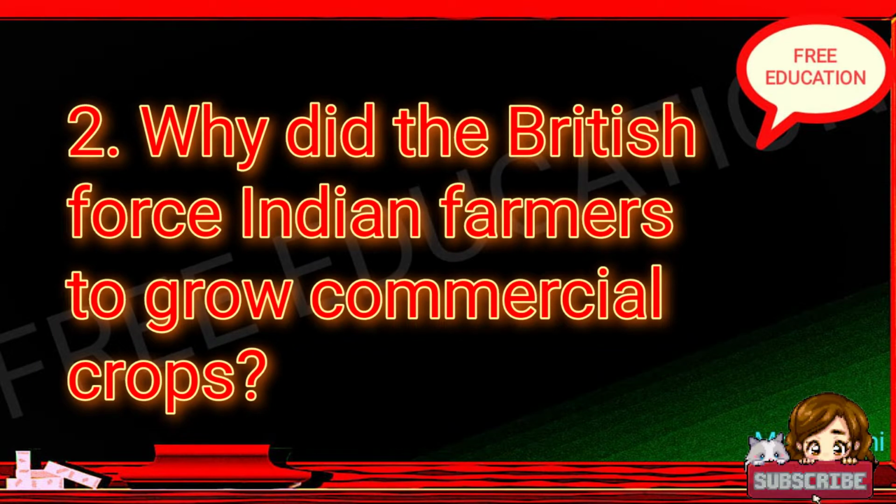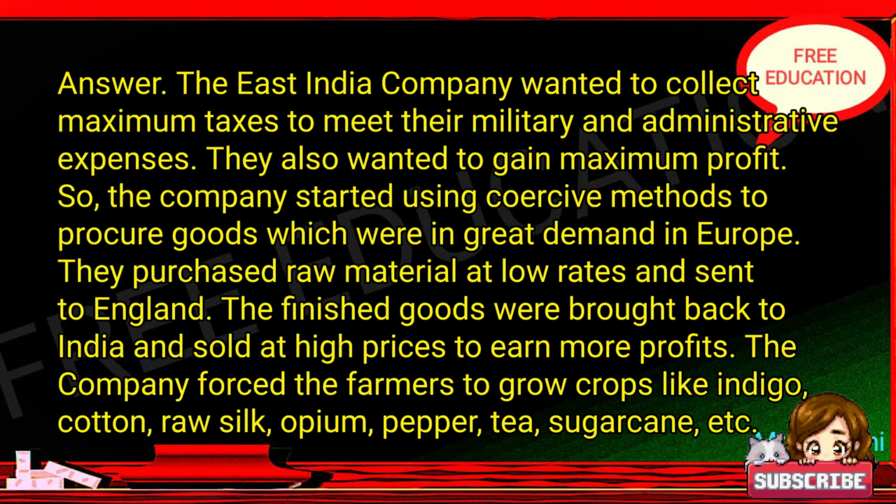2. Why did the British force Indian farmers to grow commercial crops? Answer. The East India Company wanted to collect maximum taxes to meet their military and administrative expenses. They also wanted to gain maximum profit. So, the company started using coercive methods to procure goods which were in great demand in Europe. They purchased raw material at low rates and sent to England. The finished goods were brought back to India and sold at high prices to earn more profits. The company forced the farmers to grow crops like indigo, cotton, raw silk, opium, pepper, tea, sugarcane, etc.